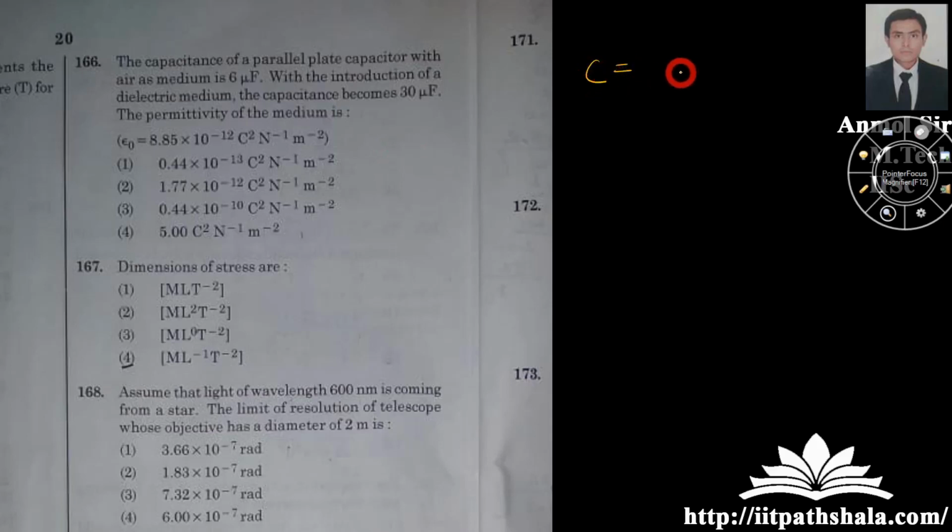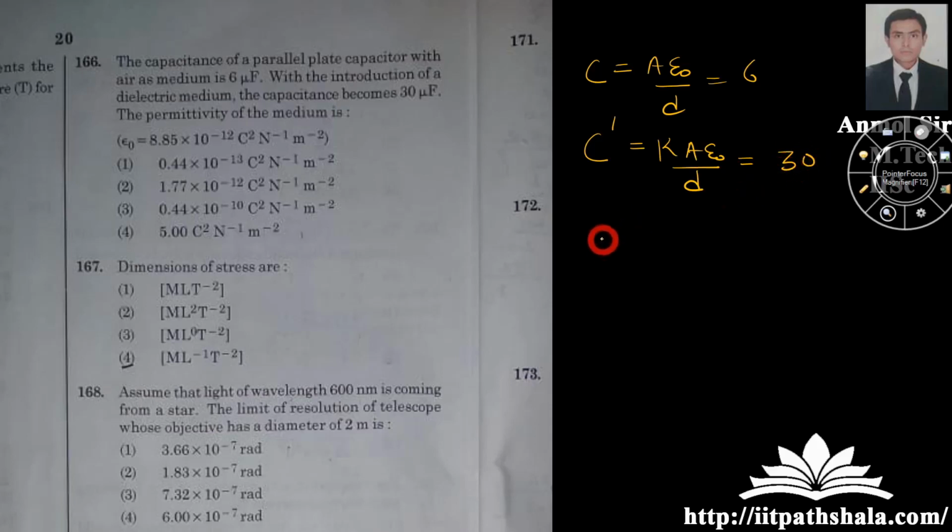He's saying that C is 6 in air, so C equals A epsilon naught by D for air, which is 6. Now if you are taking a medium, then C will be equal to K into A epsilon naught upon D, where K is the dielectric constant of the medium. It is given here to be equal to 30 microfarad.